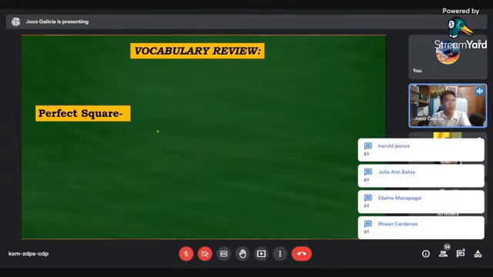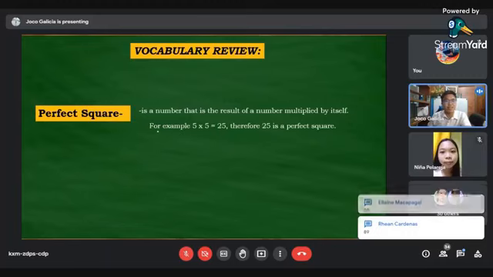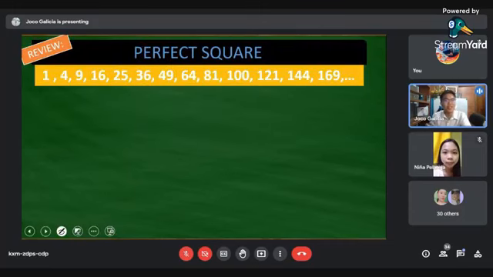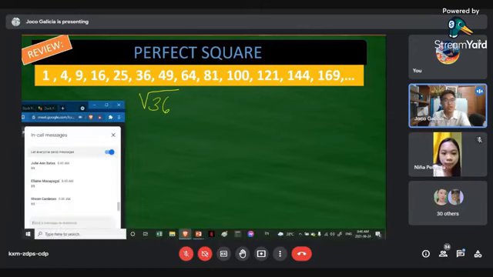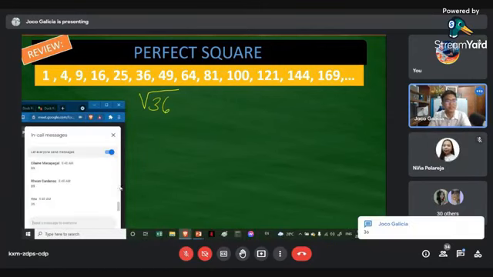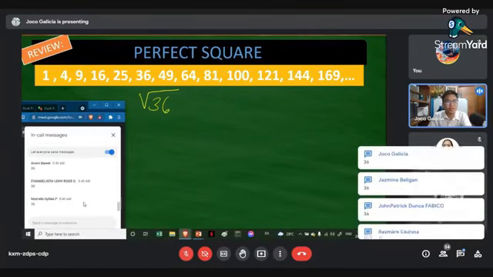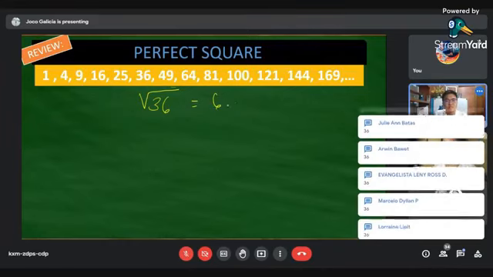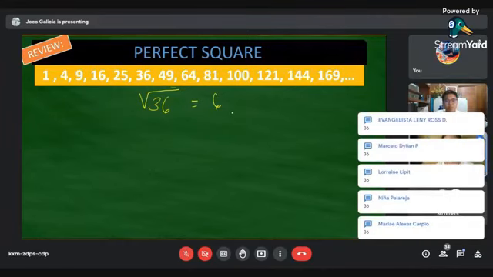Very good. So in other words, it is a number that is the result of a number multiplied by itself. For example, 5 times 5 is equal to 25. Therefore, 25 is a perfect square. Another review for 1 asterisk, class. Pamine number 36. What is the square root of 36? Manigos: 6 po, sir. Why, Manigos? Because 6 times 6 equals 36.